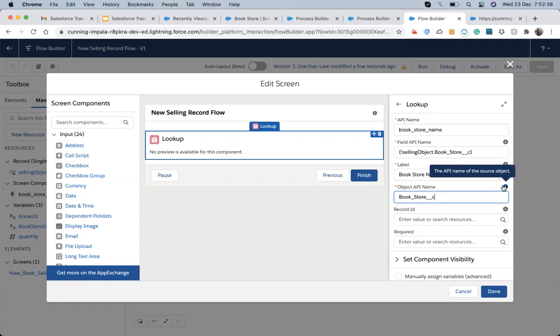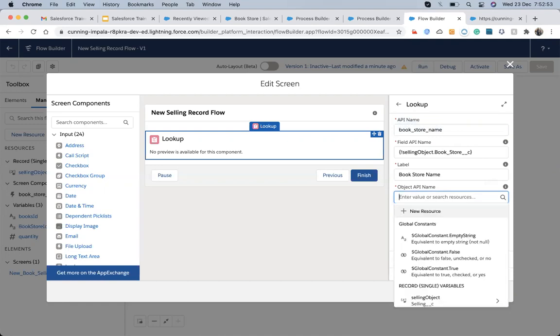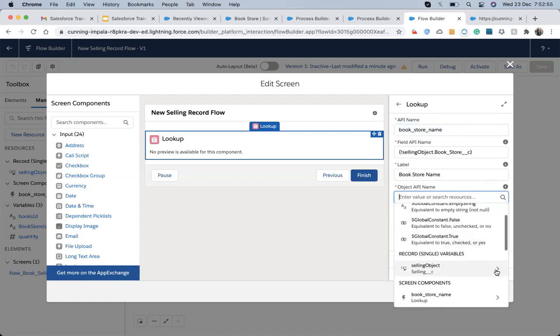I think you just did the opposite. In field API, the API name of the source object, and this is the API name of a lookup field on the source object. So just go to the object.